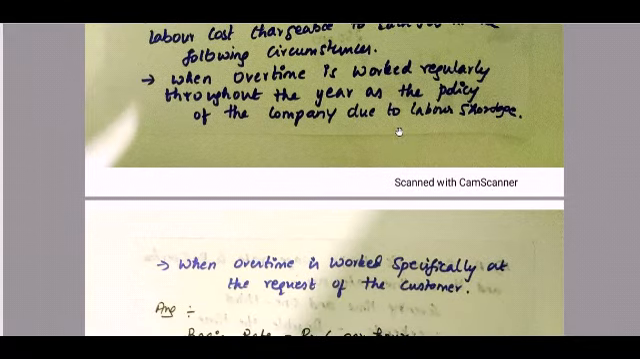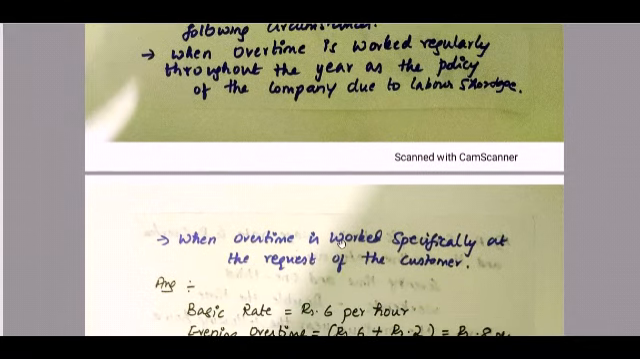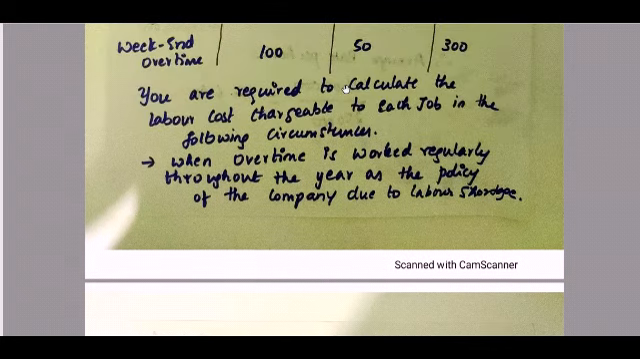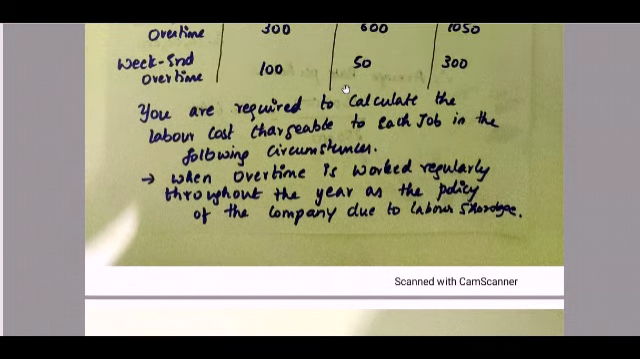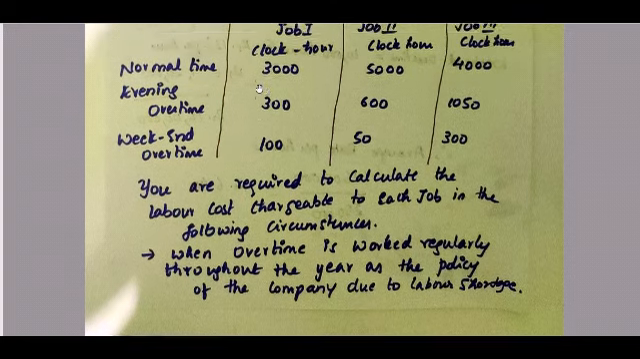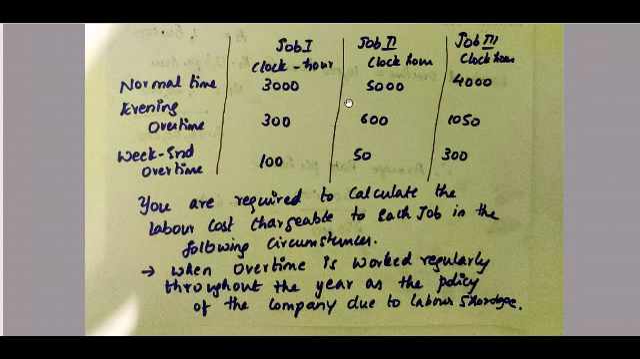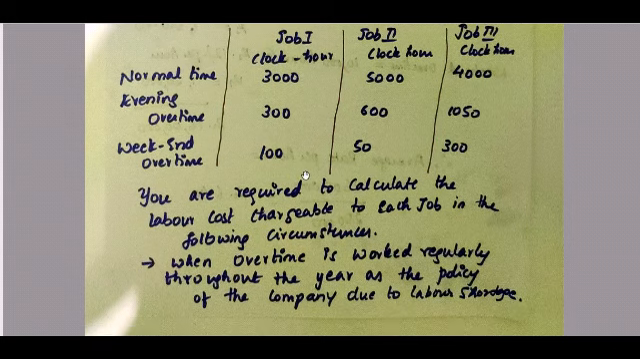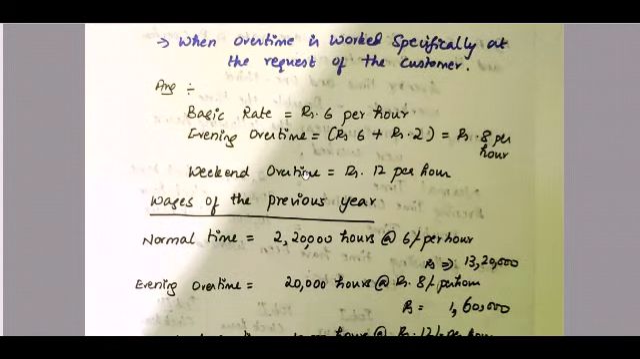Our second instance, what are they telling? When overtime is worked specifically at the request of the customers, we will take the job 1, job 2 and job 3 normal time, evening overtime and weekend overtime respectively, that respective hours. So let us start with our solution part.